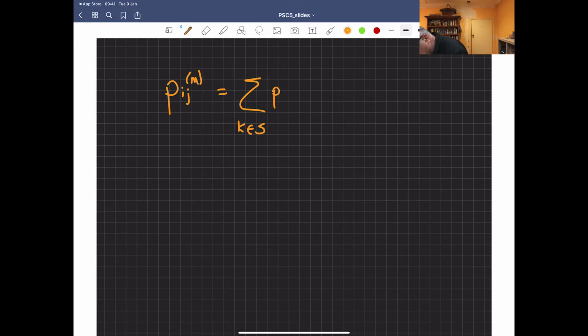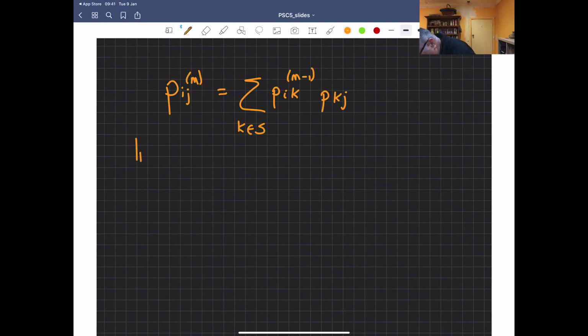This is the same as the probability of going from i to k in m minus 1 steps, and then finally we go from k to j. So I've taken the journey from i to j and split it down. In the first m minus 1 steps, I make a journey up to k, and k could be any possible state, and then in the final step I jump to j.